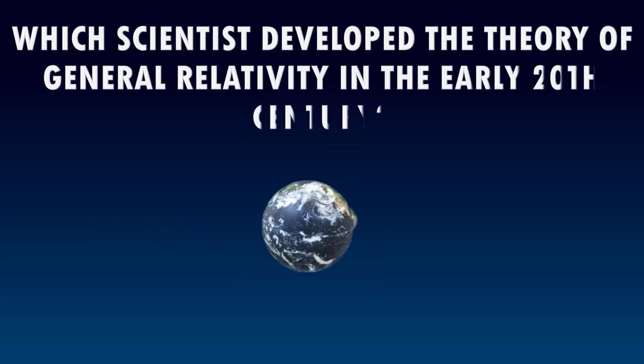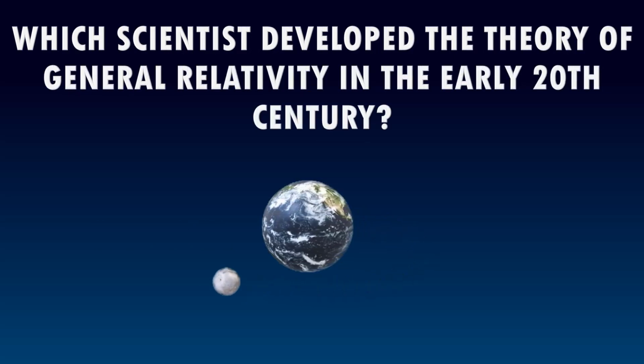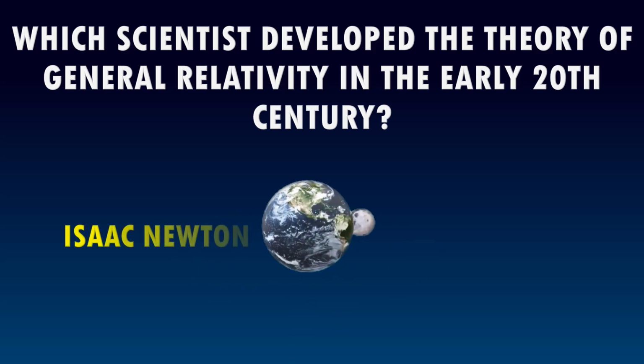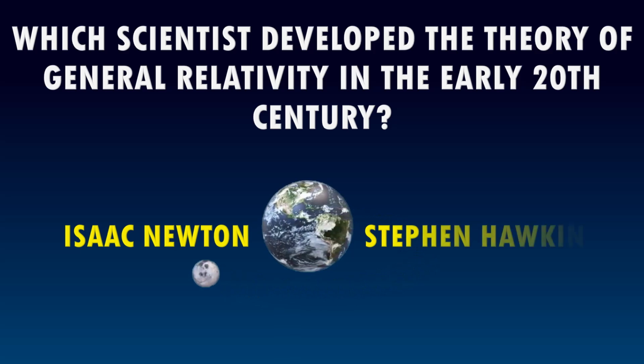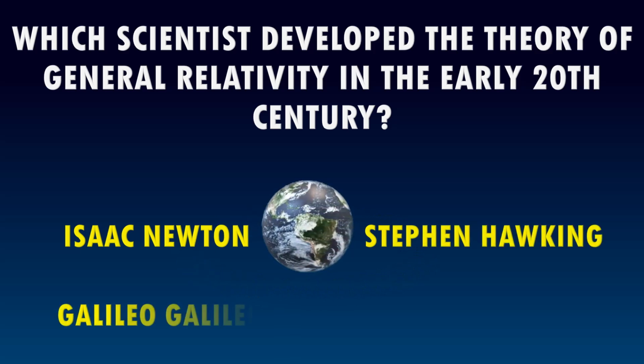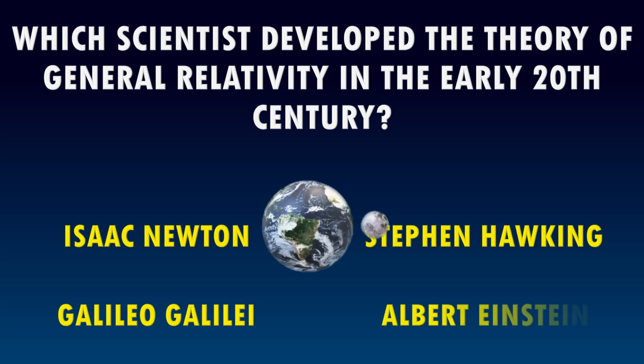Question 2. Which scientist developed the theory of general relativity in the early 20th century? Here are the options: Isaac Newton, Stephen Hawking, Galileo Galilei, Albert Einstein.